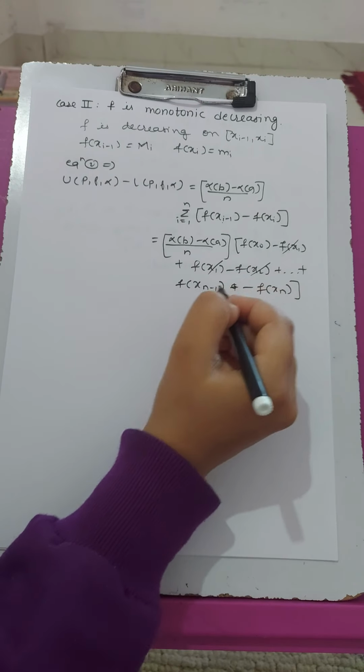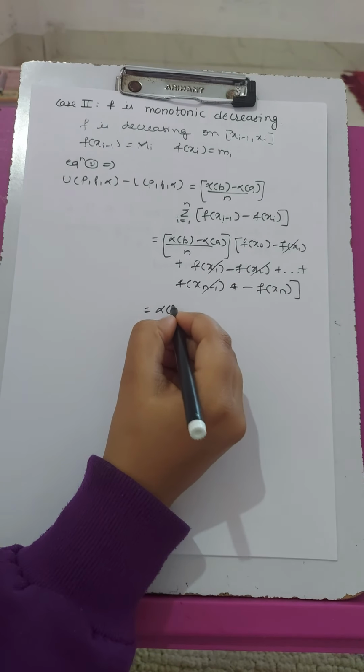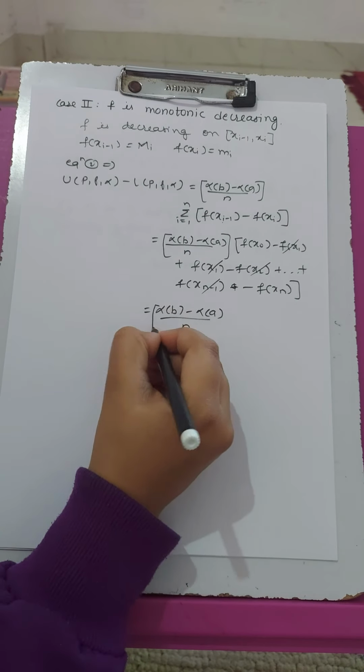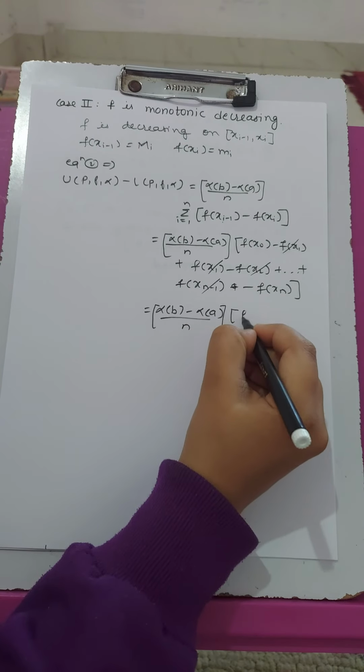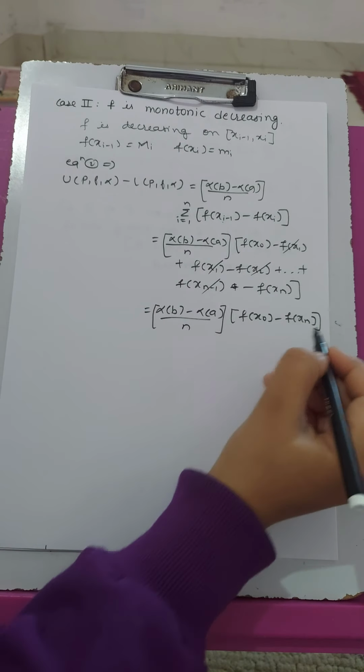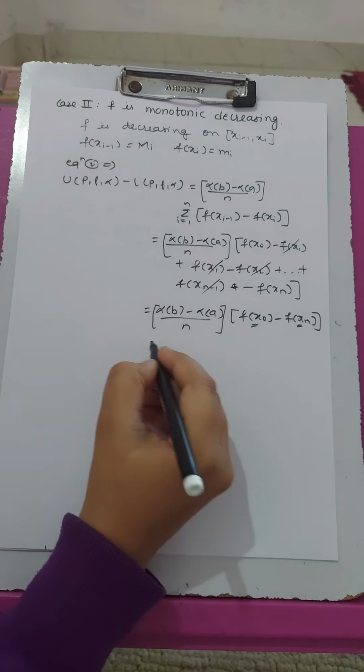So these terms get cancelled and the remaining terms are (alpha of b minus alpha of a) upon n, in bracket, f of x0 minus f of xn.